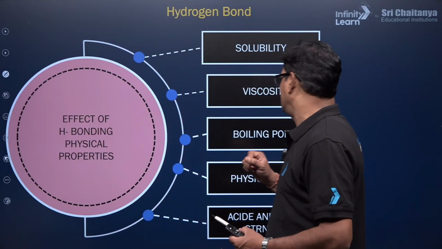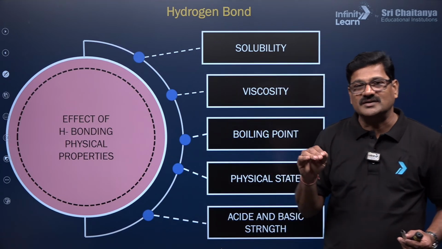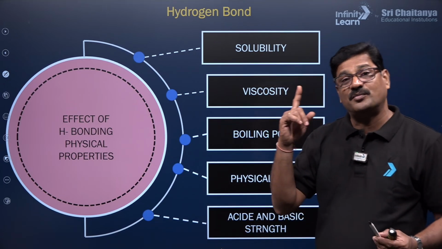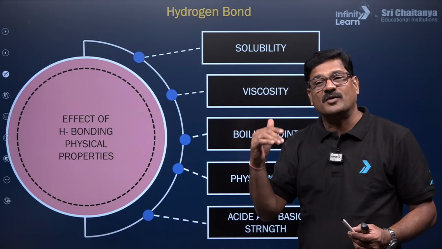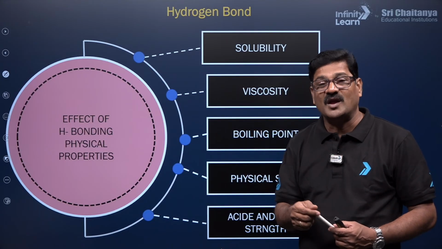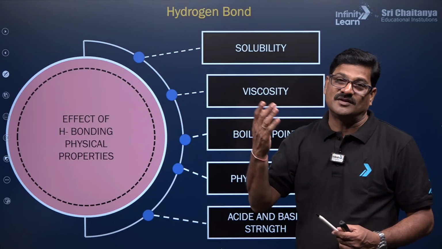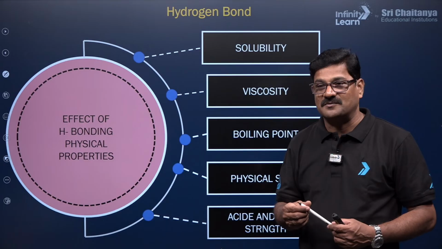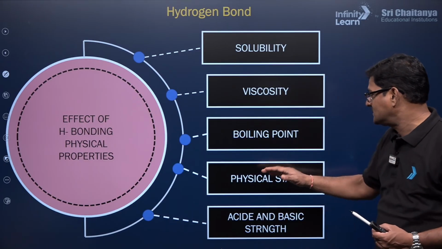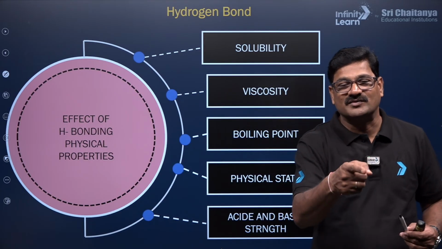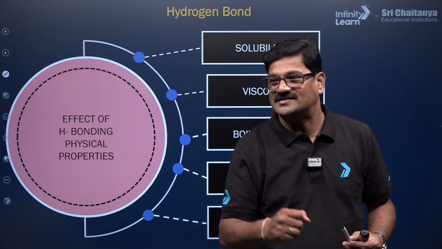And you can also see boiling point: due to intermolecular hydrogen bonding, boiling point is increased. Ammonia boiling point is more than phosphine. Water boiling point is more than H2S, hydrogen sulfide. And you can see physical state: yes, water is a liquid, H2S is a gas.